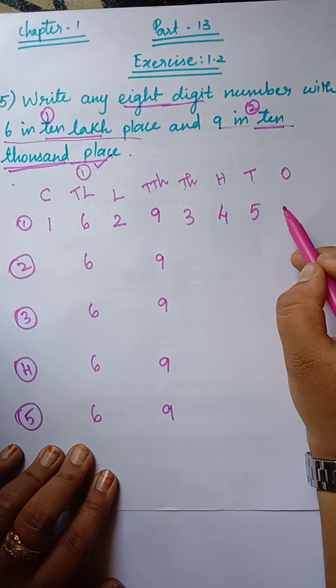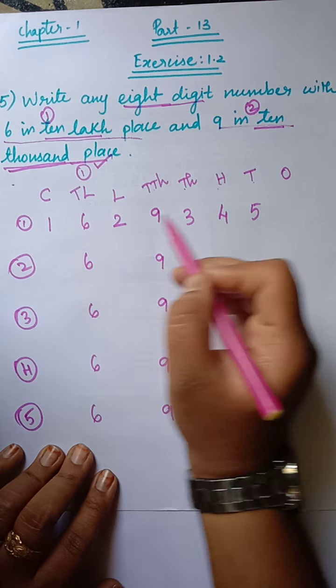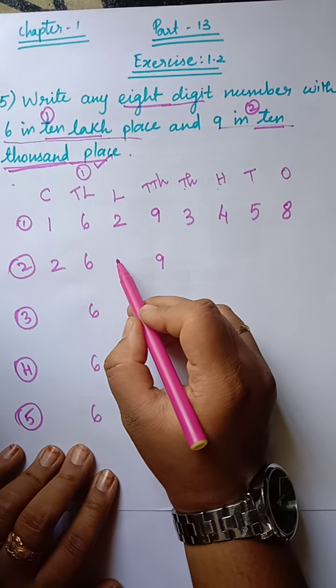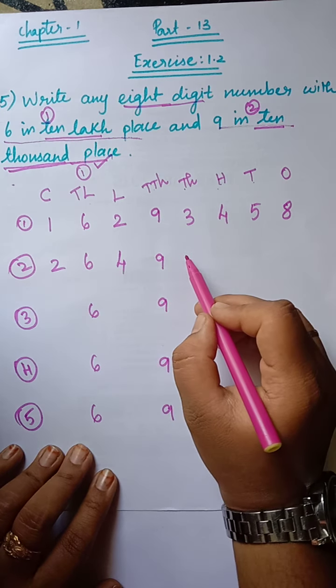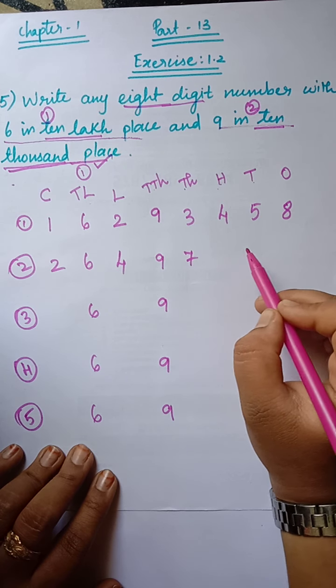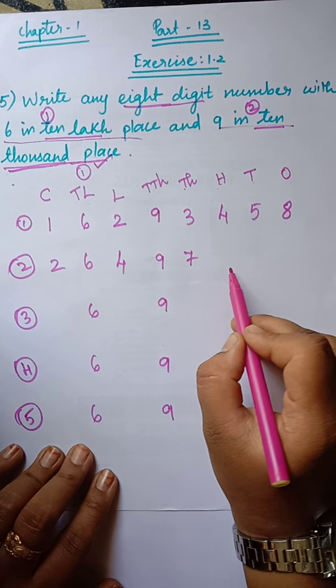No, you should not write 6 here. Why? Already they have written it here. Now you can write 8. Here 2, whatever number you want, 4, 7, 9. Can we write 9? No. Why? Already there is 9 and that number should not be repeated here.